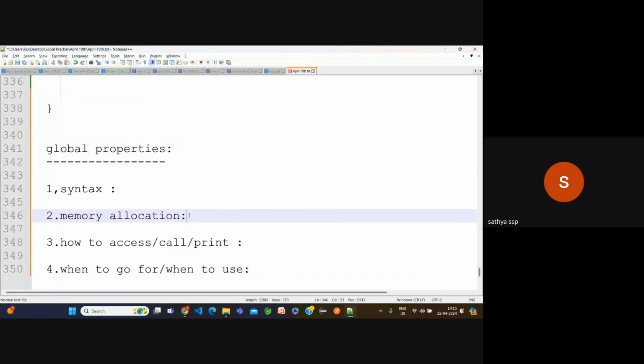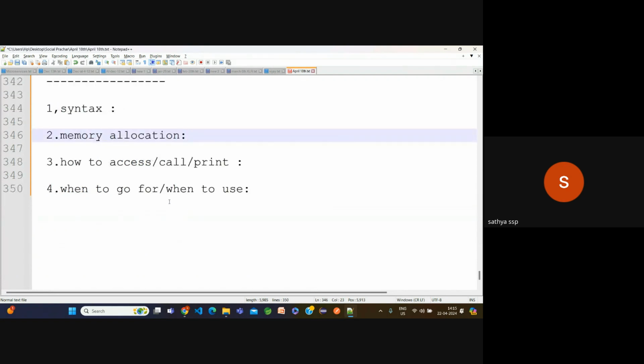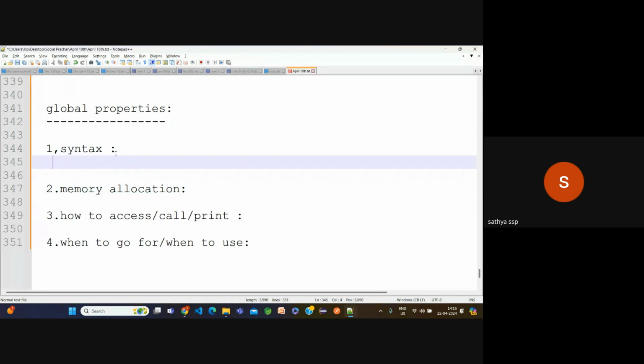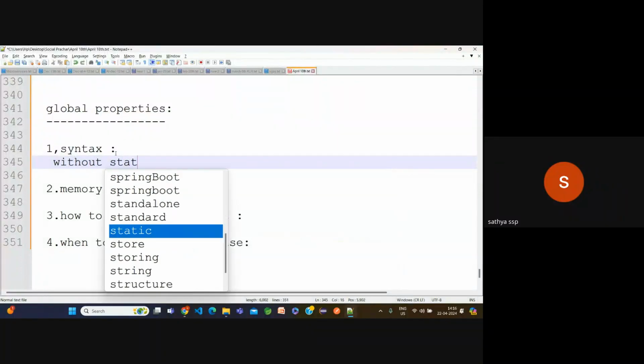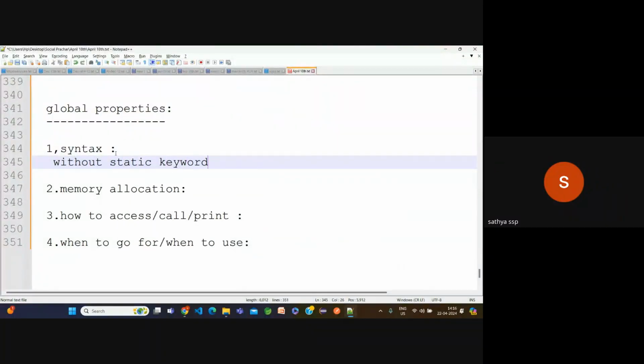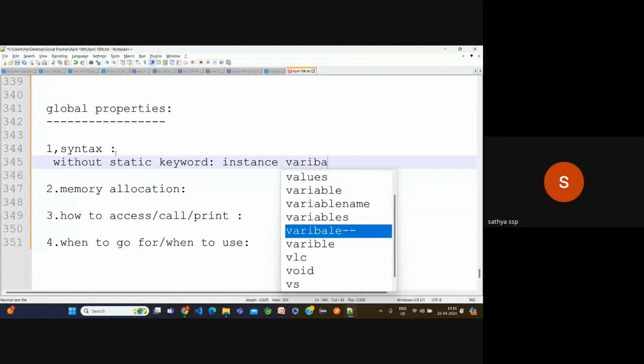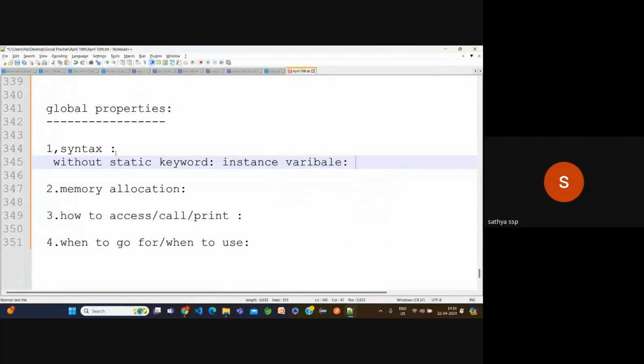Now the variable concept will end up, and after that we are going to do the installation. Observe carefully here. The global properties are: syntax different, memory allocation, how to access, and when to use. Now syntax: for suppose, without a static keyword, it is an instance variable. How can we represent that instance variable? Simply, int age is equal to 90.